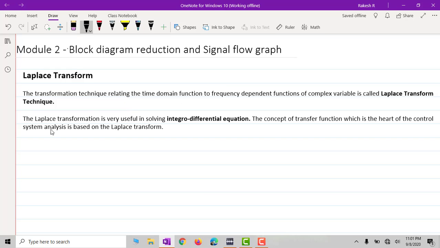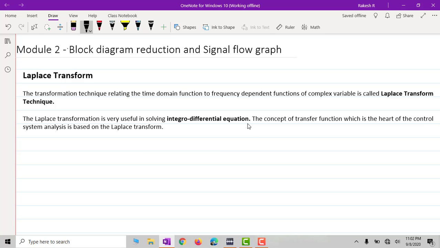Laplace transformation is very useful in solving integro-differential equations. For solving a differential equation we have a variety of methods depending upon the question asked.